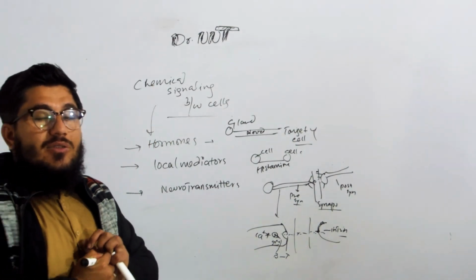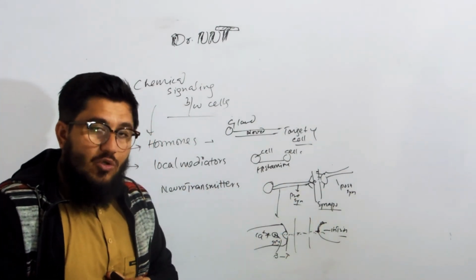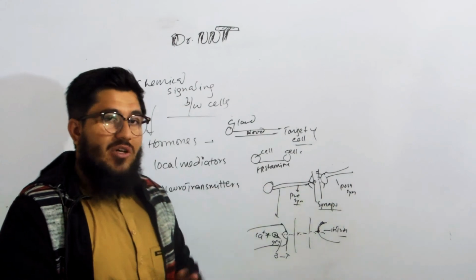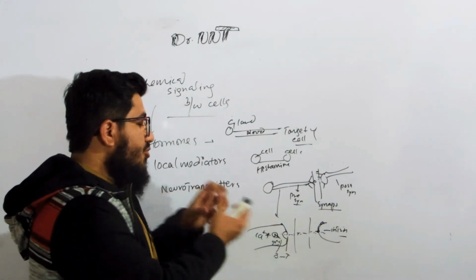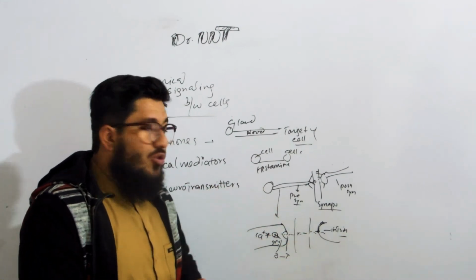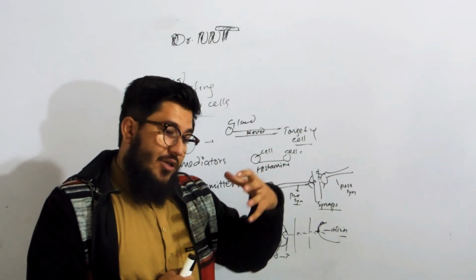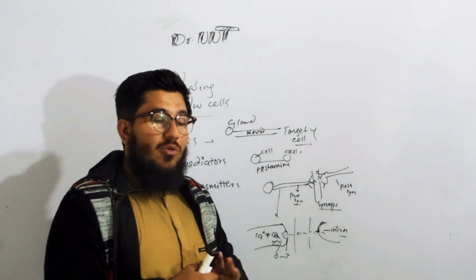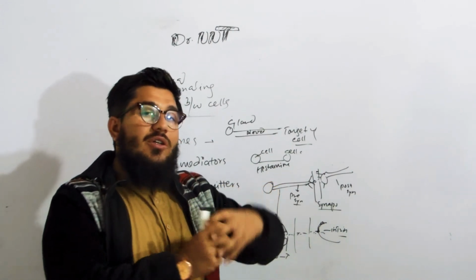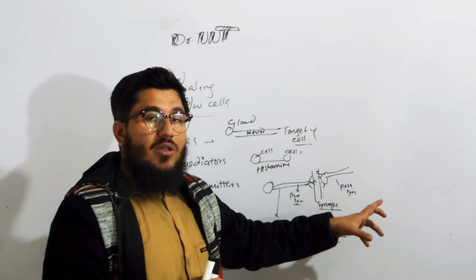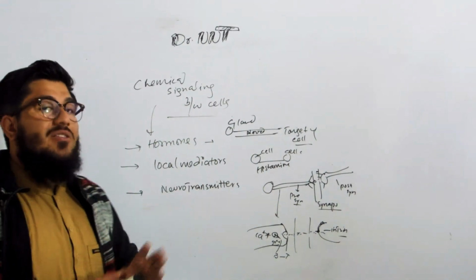Like that, the signal is transferred from one neuron to another neuron by means of neurotransmitters, which are produced in the vesicles and then transferred by means of an action potential, with the help of calcium ions, which help in the fusion of the vesicle. And like that, there will be a release of the neurotransmitter in the synapse. Then that neurotransmitter will bind with the other neuron, given the name postsynaptic neuron. As it combines with the postsynaptic neuron, the signal is delivered, and that neuron will show the specific function given by the specific signal. That's it. Chemical signaling between the cells.